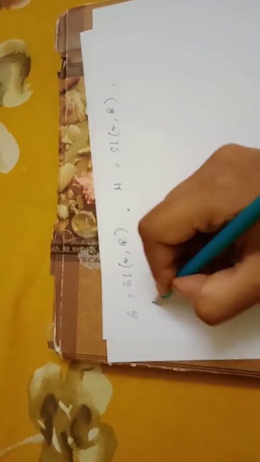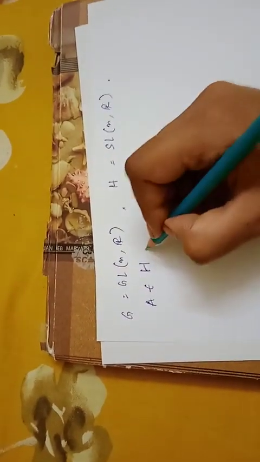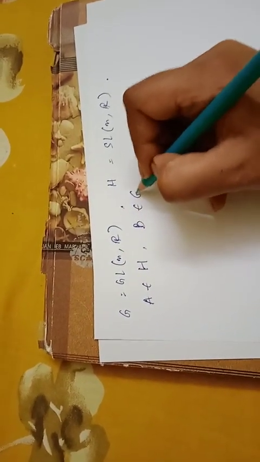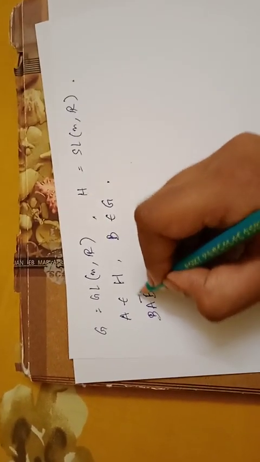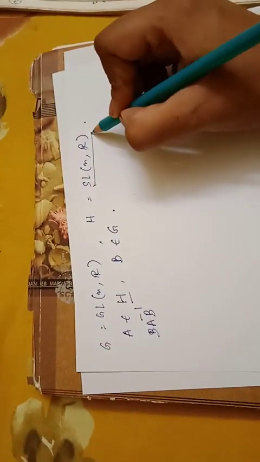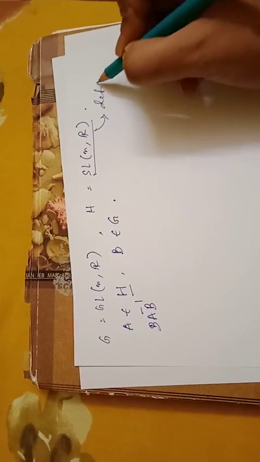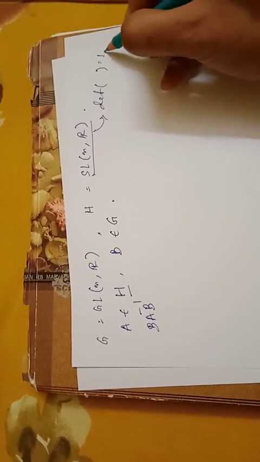We are taking one element A from H and another element B from G. We are considering capital A and B because these are matrices. So by the test of normality, what do we need to prove? We need to prove that BAB inverse must belong to H. So what is the property of belonging to H? H means our SL(n,R). That means the determinant value of that matrix must be equal to 1.